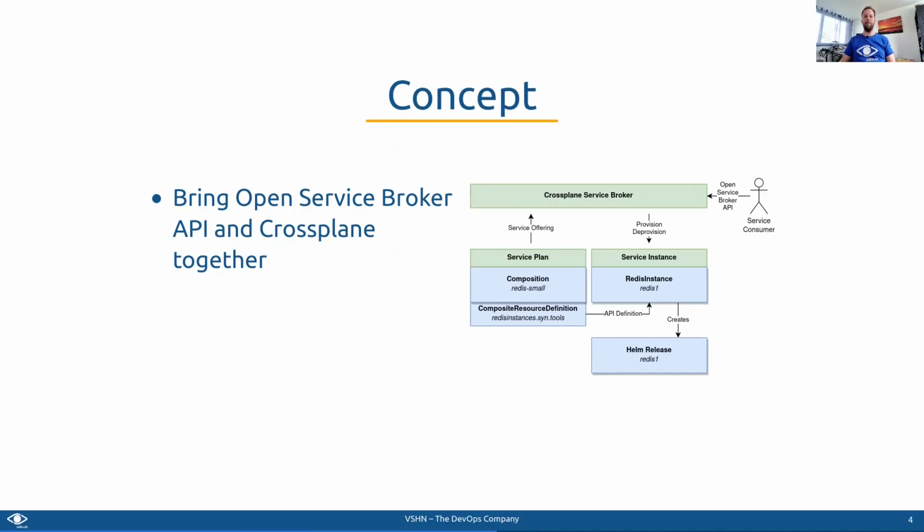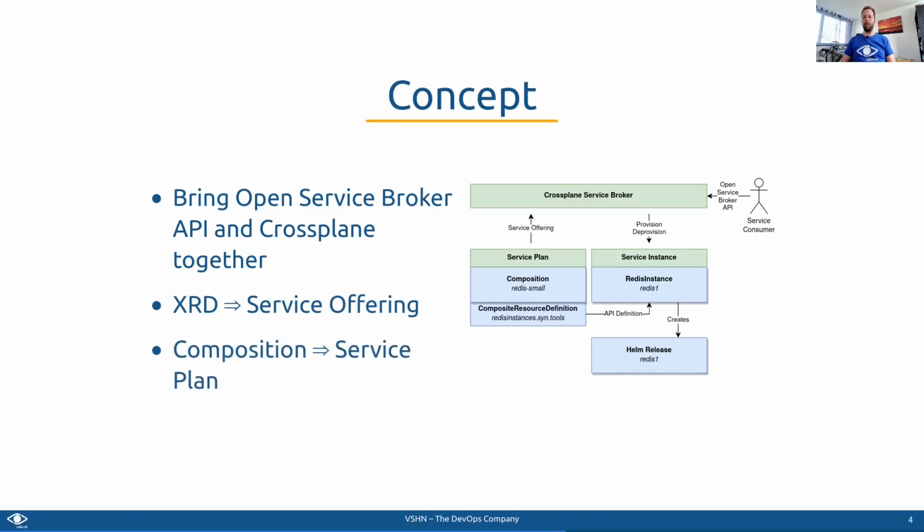In this diagram, you can see that the service offering maps to the composite resource definitions, service plans map to compositions, and service instances map to composite resources. All are integral concepts of Crossplane. The Crossplane Service Broker operates solely on Crossplane objects and no other state is needed.